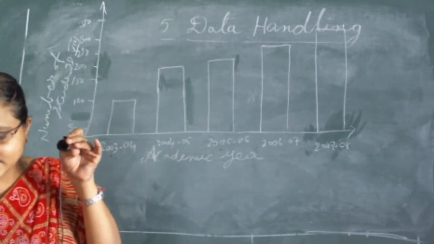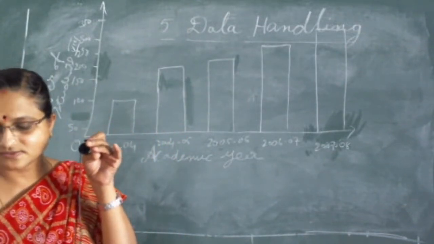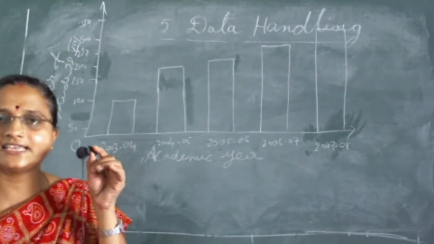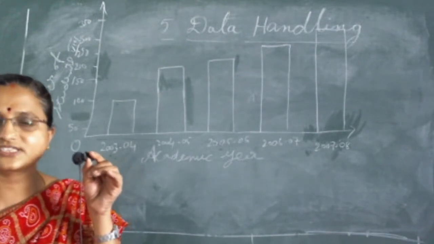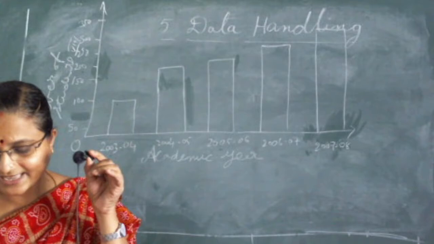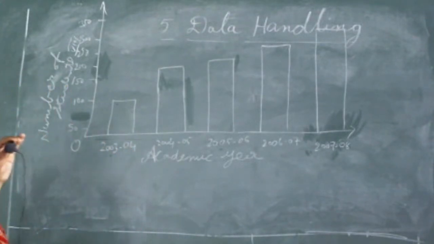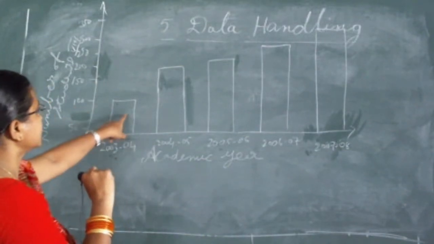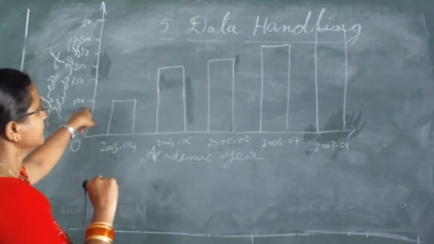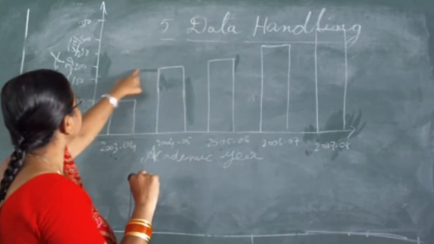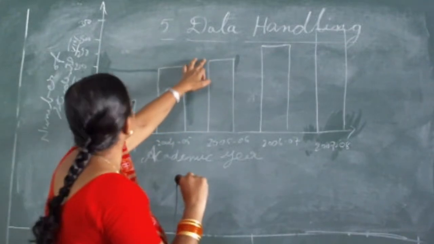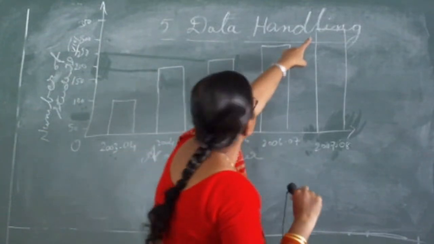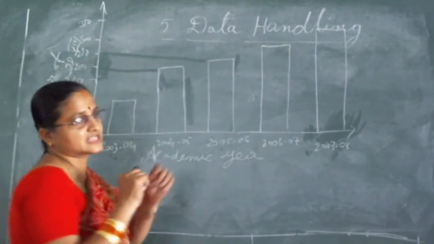So this information is saying how the students are increasing, how many students are in which academic year, whether there is an increase or decrease, and all this information this bar graph has given to us. And in which year is the increase in the number of students maximum? See, everybody look here. In 2003 and 2004 the number of students is 100. But in 2004 and 5 the number of students is 200. In 2005 and 6 the number of students is 250. In 2006 and 7 the number of students is 300. In 2007 and 8 the number of students is 350.